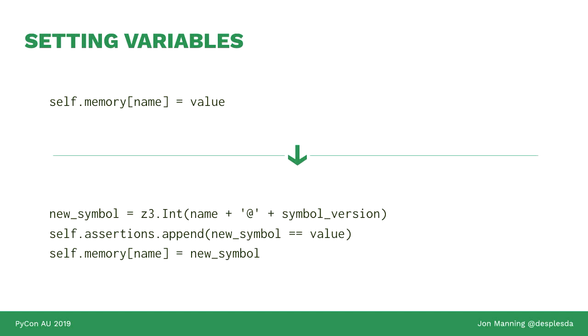So the code for setting the contents of memory changes from the simple, if memory is a dictionary, then you'd say that up top here, self.memory[variable name] = value. We don't do that anymore. We say there is a new symbol. It is basically we're versioning our variables. We assert a new value being equal to that new symbol, and then we say that the memory now contains a symbol rather than the value.